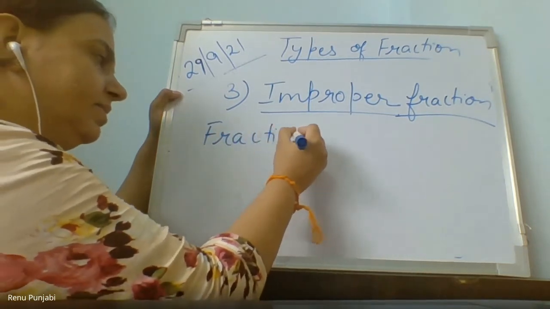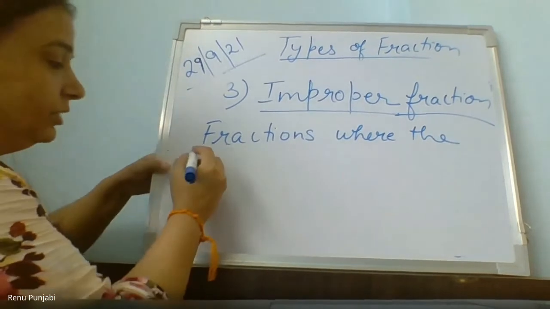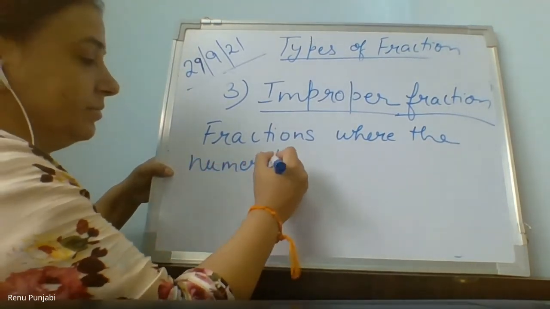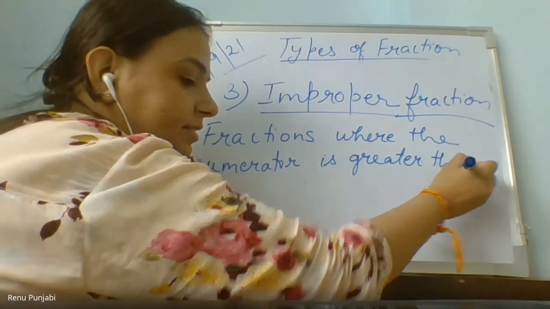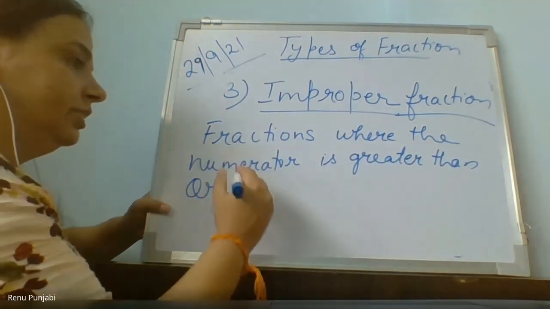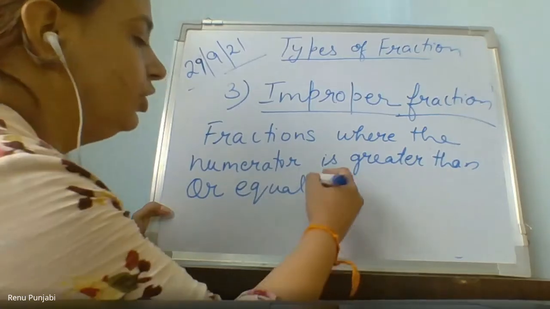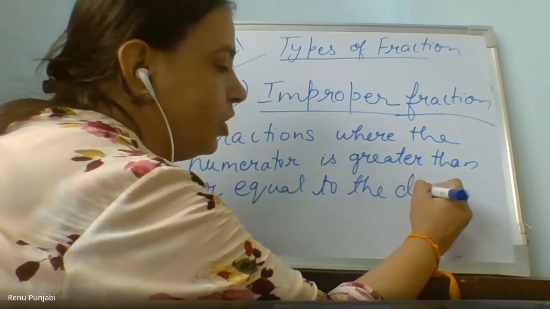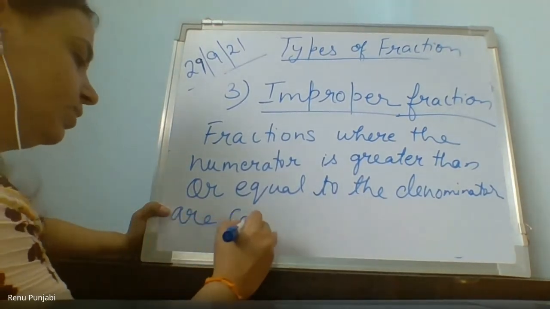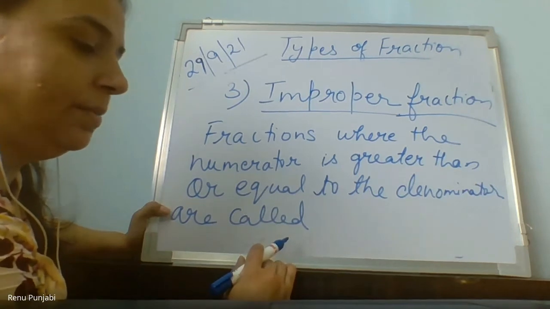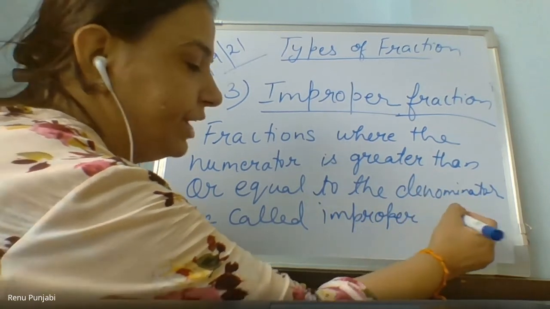Fractions where the numerator is greater than or equal to the denominator are called improper fractions.